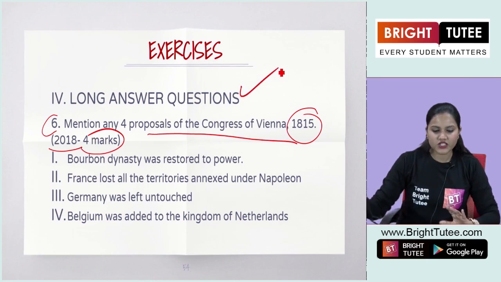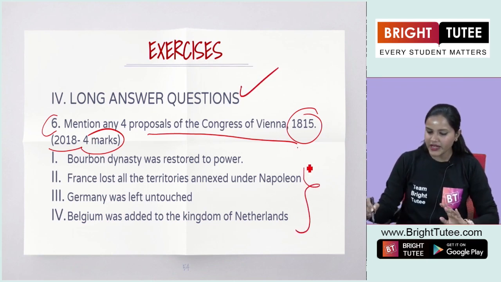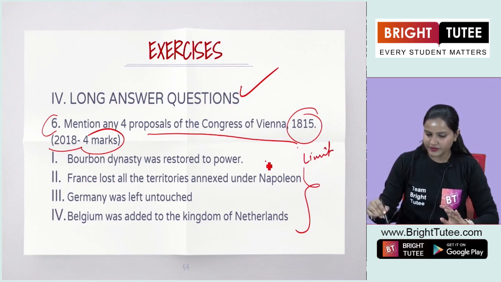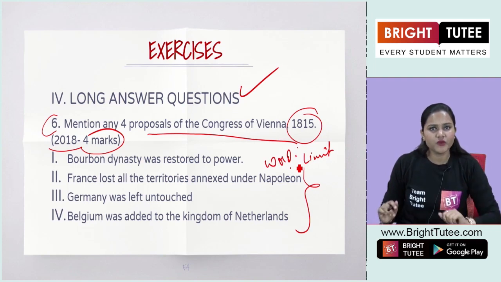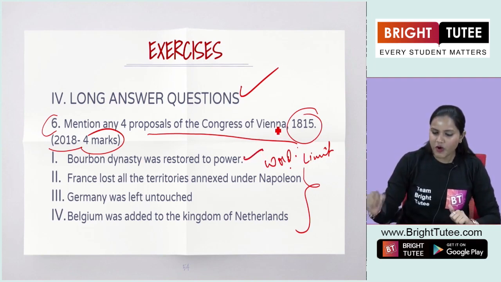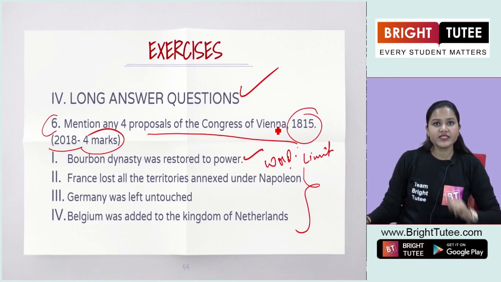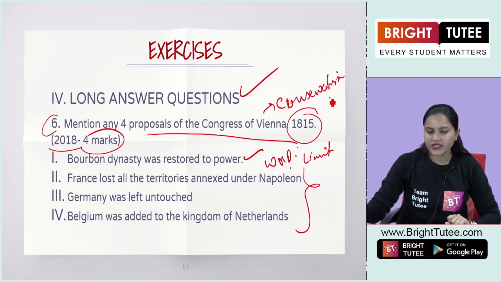Since this has been asked in long answer questions, you have to keep the word limit in mind. What are the 4 points that you are going to mention? Like we read when talking about the Congress of Vienna, they stressed a new idea, the spirit of conservatism.